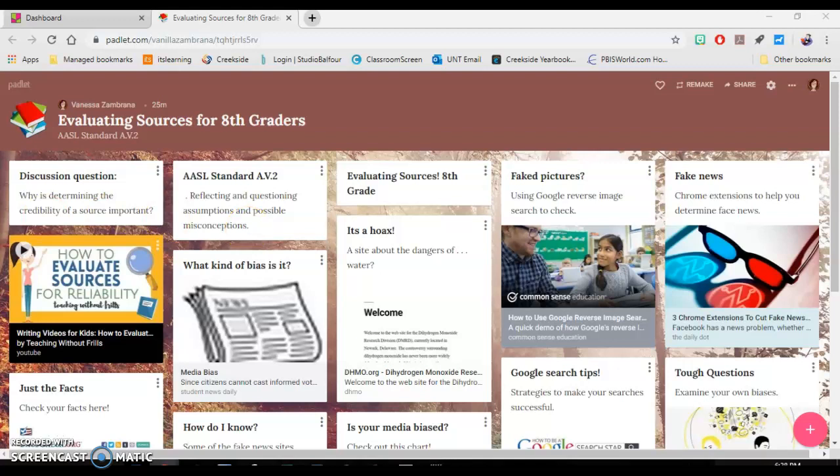Good afternoon, everyone. Today we're going to have a lesson on evaluating the credibility of a source. When we're doing research about a certain topic, we may be using the internet to find information about that topic. I've put together this Padlet to show some great tools and resources for helping you feel more confident using information from the internet as a source for your research. Today our lesson is called Evaluating Sources for 8th Graders, and it examines the AASL standard A.V.2, which is reflecting and questioning assumptions and possible misconceptions.